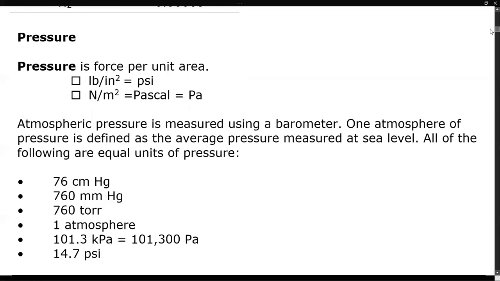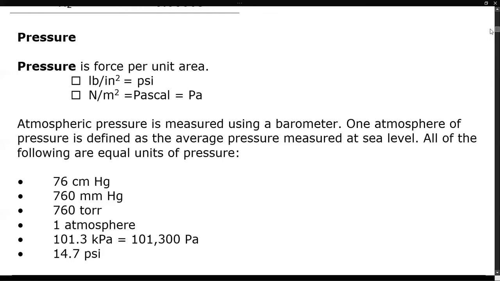Most people will use pounds per square inch in the United States, but the metric version is newtons per square meter. There's about 4.3 newtons in a pound, so we're talking about a smaller amount of force per square meter, which is a much larger amount of area than an inch. So that is a ridiculously small pressure unit. But we call that the Pascal, and it's abbreviated Pa. Most people, if they want to use metric terms, will use the kilopascal instead of the Pascal and knock 3 zeros off of that.